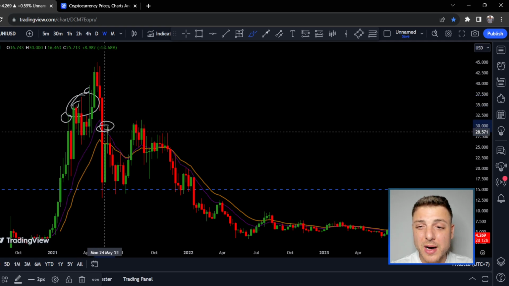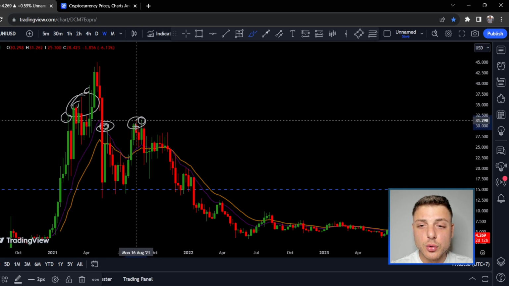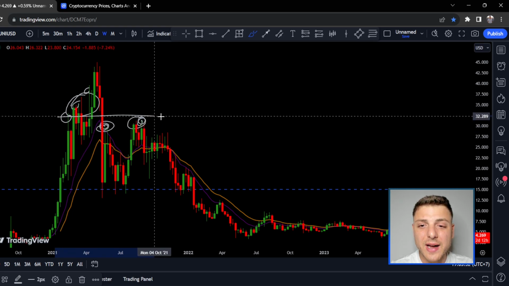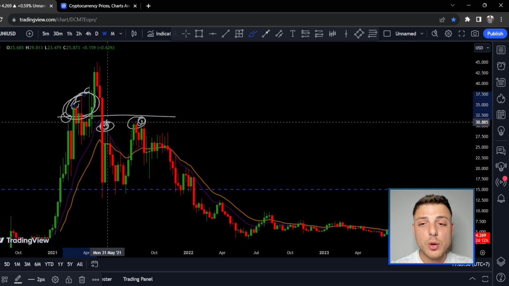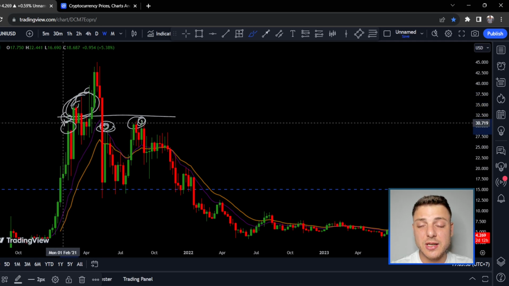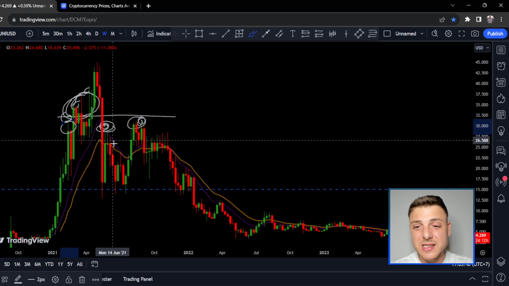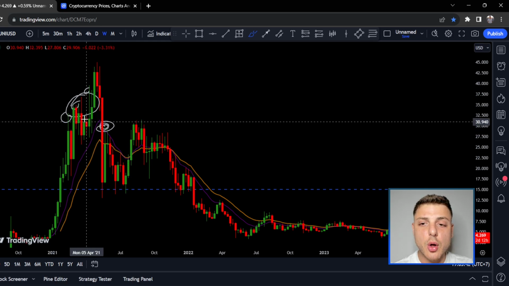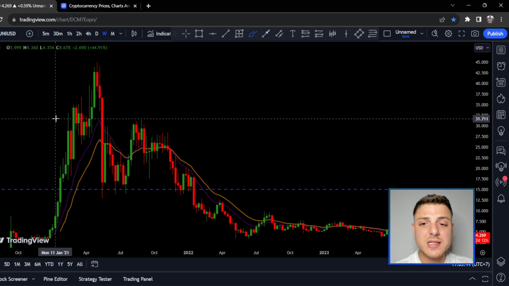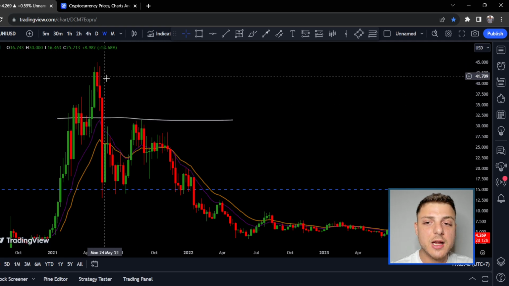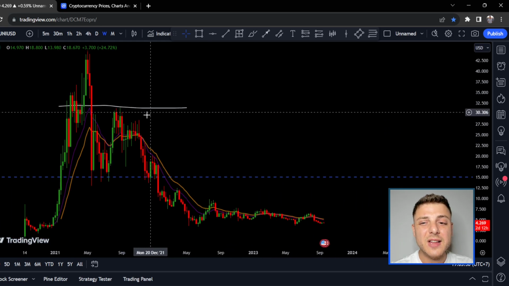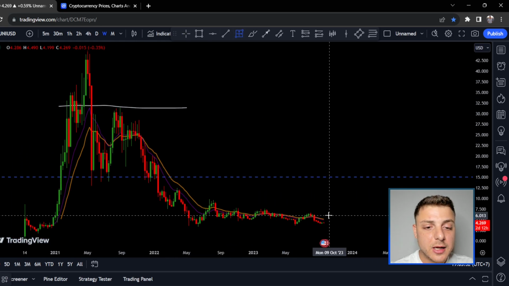We've also had price traded all through this area and also through this area. So we've got a bit of a line in the market where not only did we use this as a bit of support, we also use it as a bit of resistance. Initially resistance, then support, then resistance, again resistance. So there's a bit of a line right through here in the market where there's definitely been a fair bit of price traded. So as much as I don't want to say going back to the old all-time high, this is basically an all-time high, nearly retest.